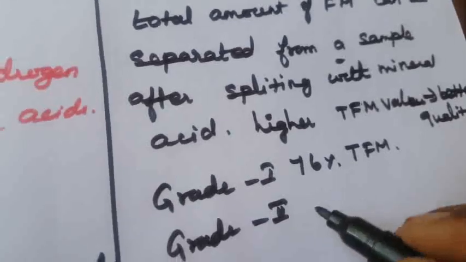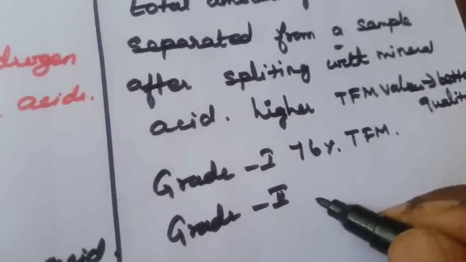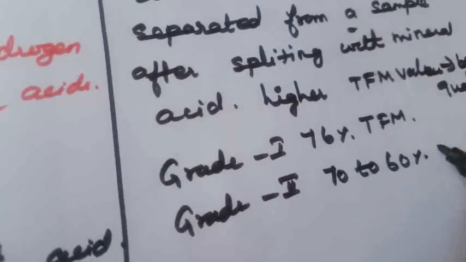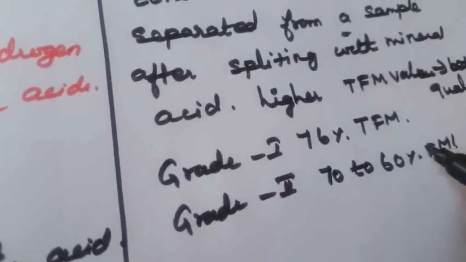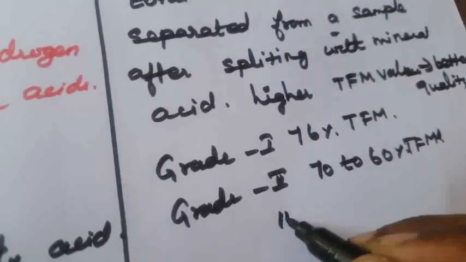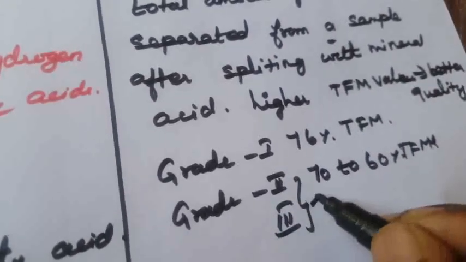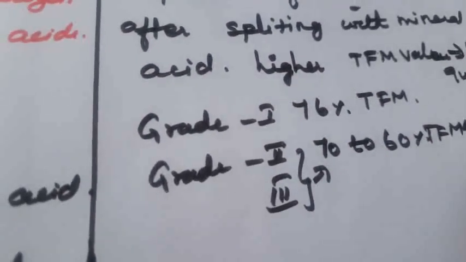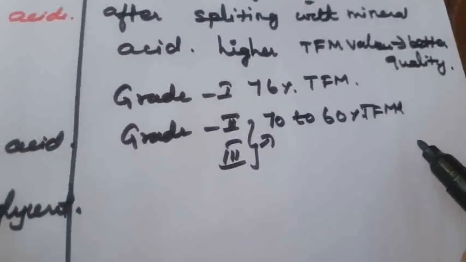Grades 2 and 3 must have 70 to 60% TFM value. So this is the TFM value.